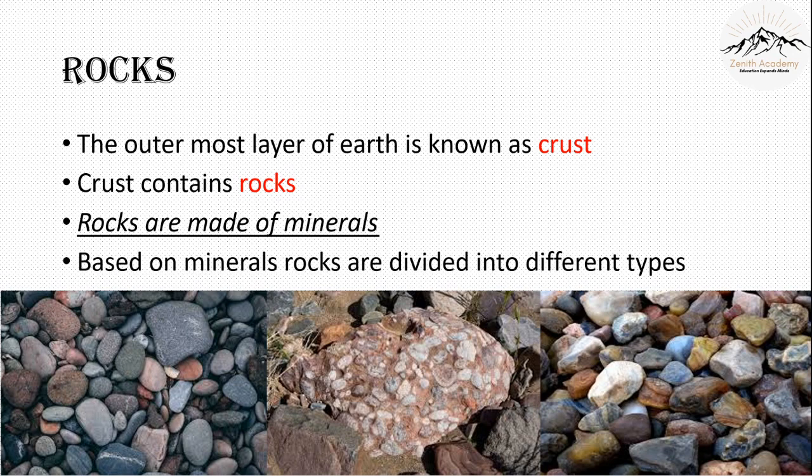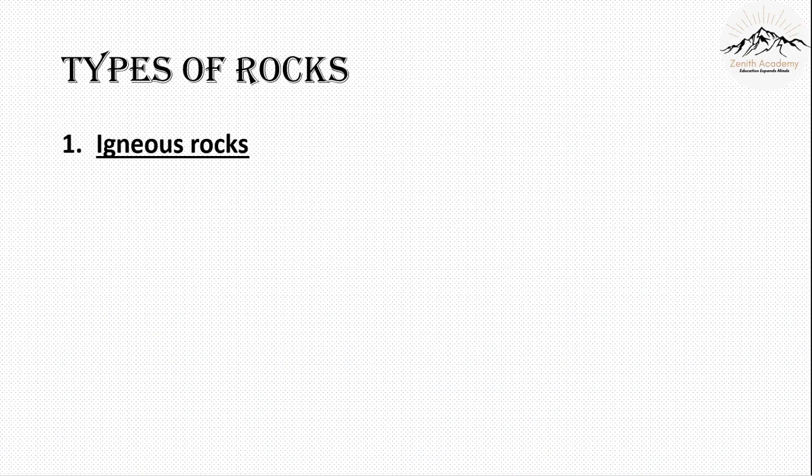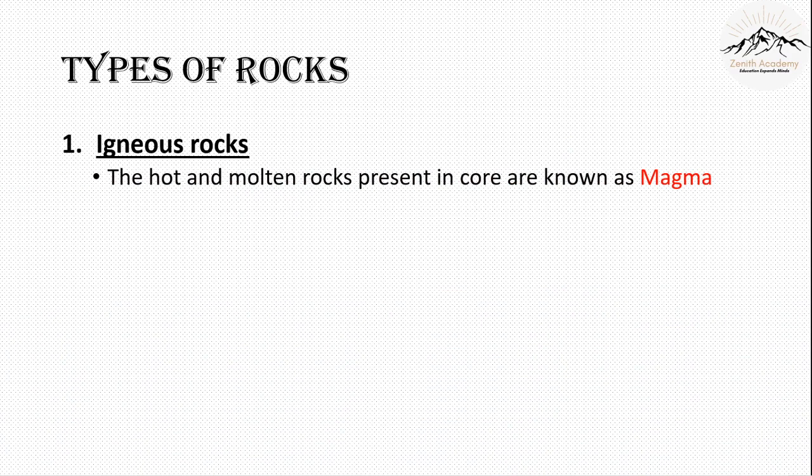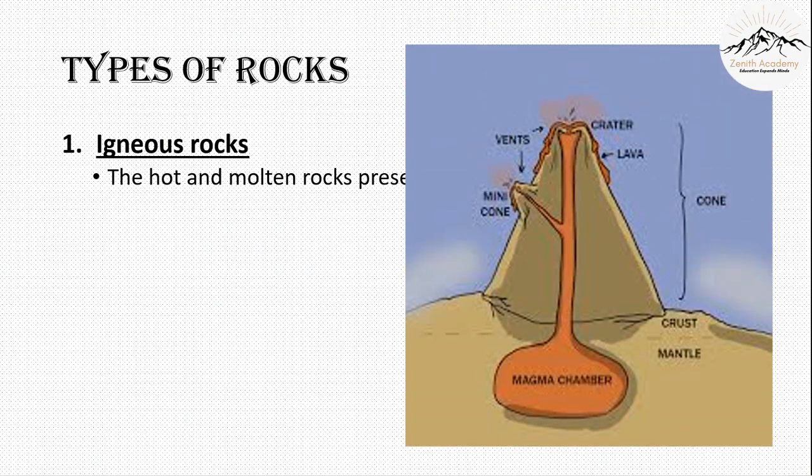Based on minerals, rocks are divided into different types. So naturally there will be different minerals in different rocks, and based on this we will divide the rocks. The first rock we are going to learn about is igneous rock. The hot and molten rocks present in the core are known as magma. So let's see how igneous rocks are formed first.